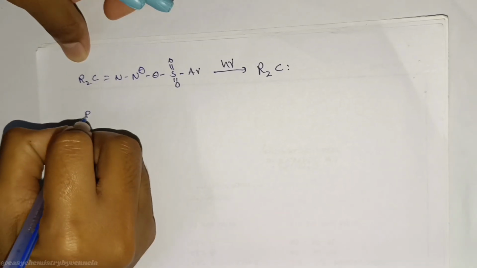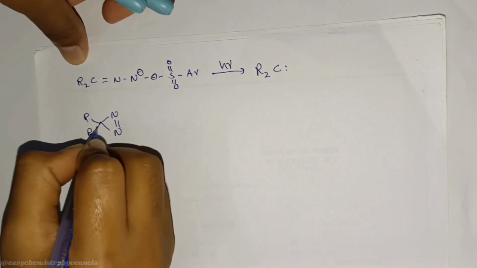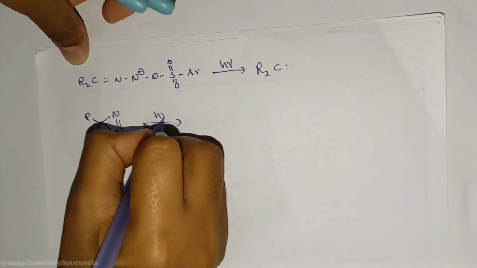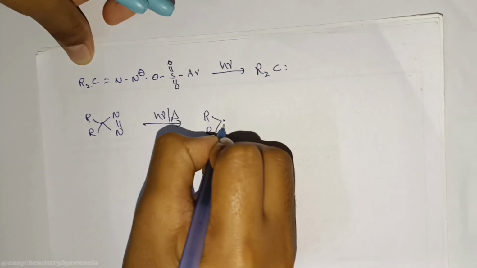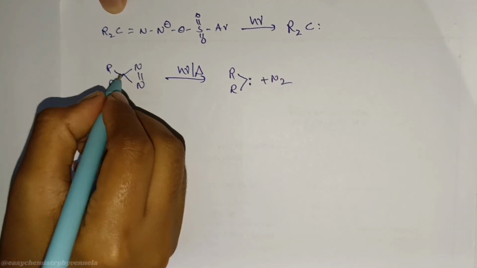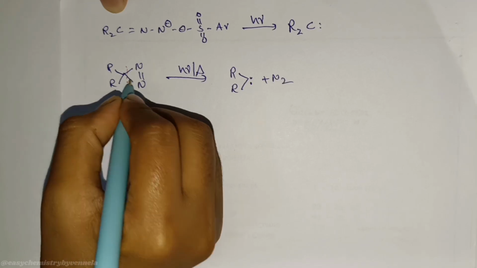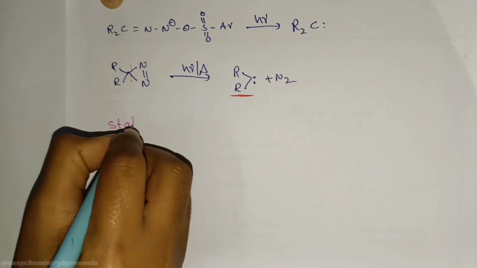Next, with the same reagent, this is also carbene. Whenever a molecule breaks, carbene is born. Next, stability of carbene.